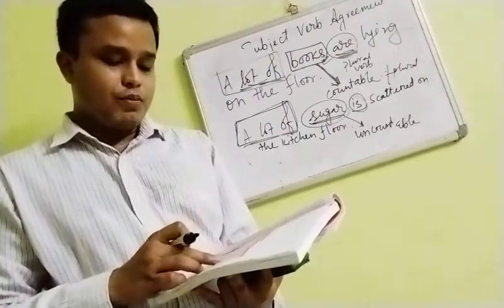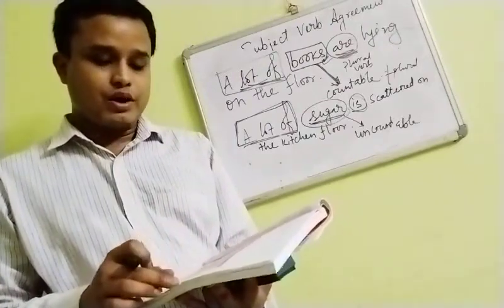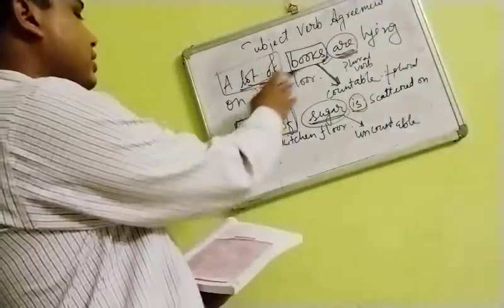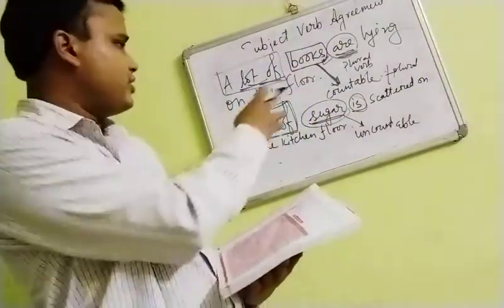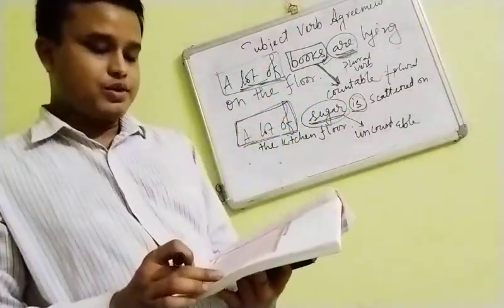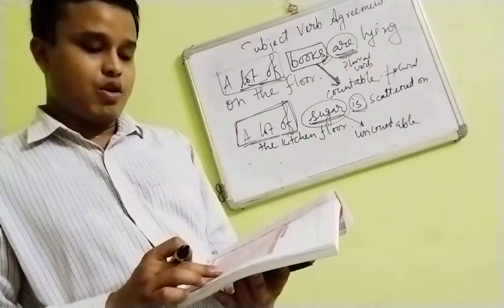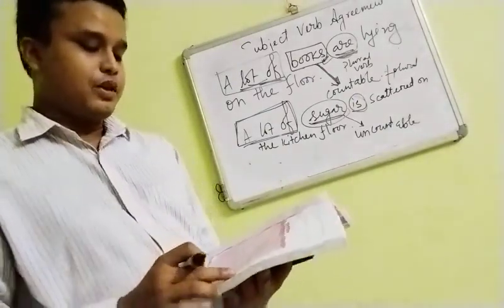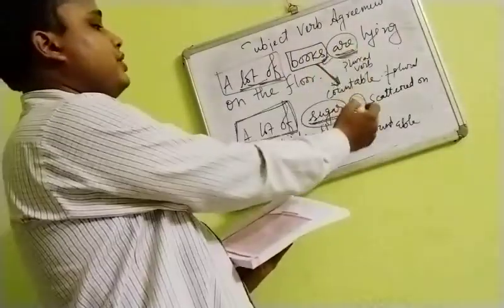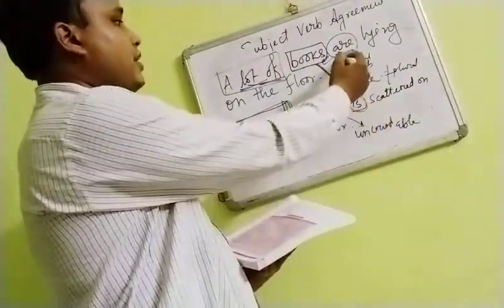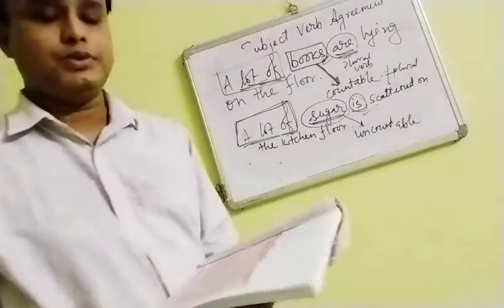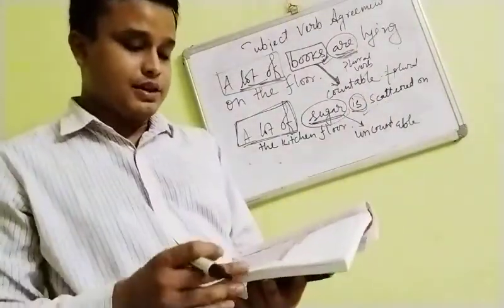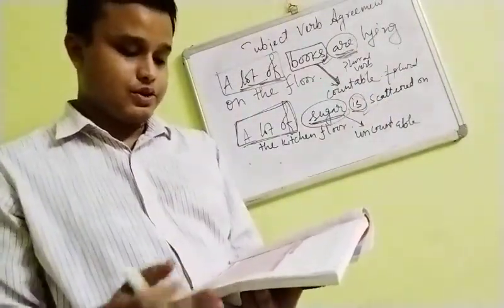Again, lots of, both singular and plural. Lots of water is wasted. I explained already, it is quite similar here. Lots of water is wasted, and here you can see lots of people are still on the road. So when countable, it will be are, and when uncountable, it will be is. The same rule applies here, whether lots of or lot of is given.